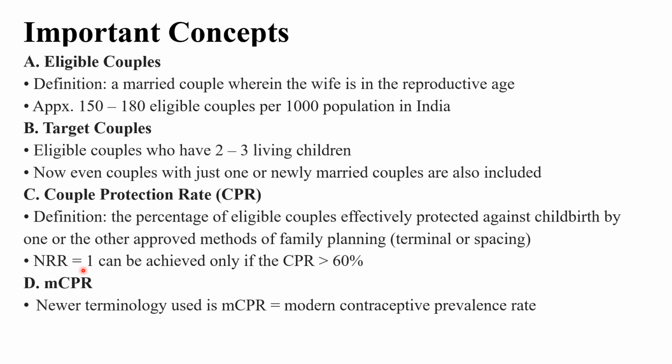What is net reproductive rate? A new terminology is there, MCPR, that is modern contraceptive prevalence rate. So instead of couple protection rate, now it is contraceptive prevalence rate.